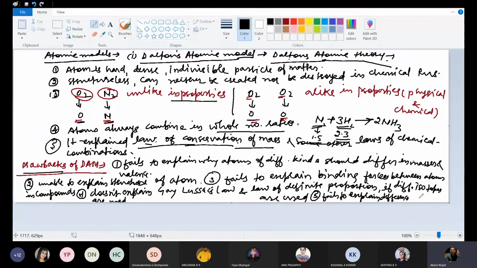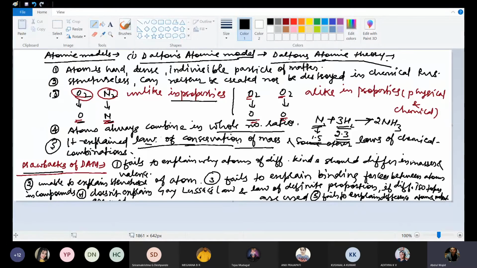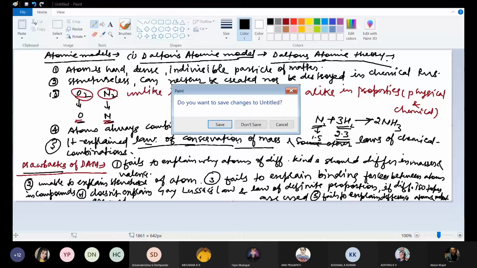So these were the drawbacks, limitations, demerits, or defects of Dalton's atomic model. He was unable to explain why atoms of different kinds should differ in masses and valency. Unable to explain the structure of the atom, fails to explain binding forces between atoms in any compound, and unable to explain Gay-Lussac's law and the law of definite proportion if different isotopes are used. And the last drawback, fails to explain differences between atoms and molecules.